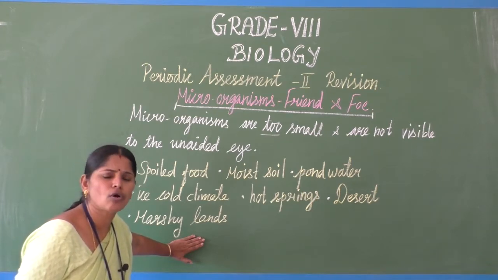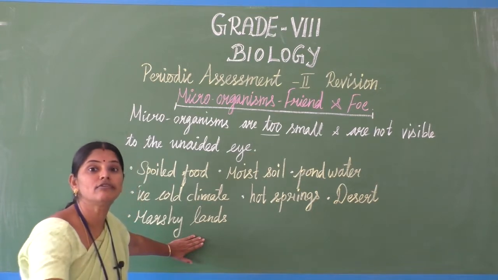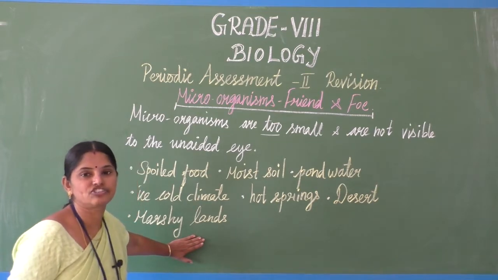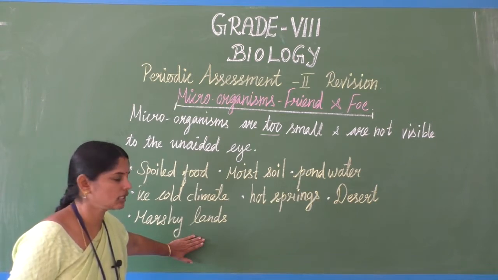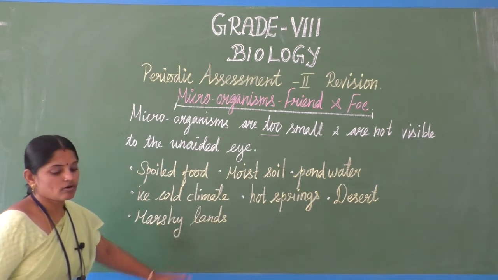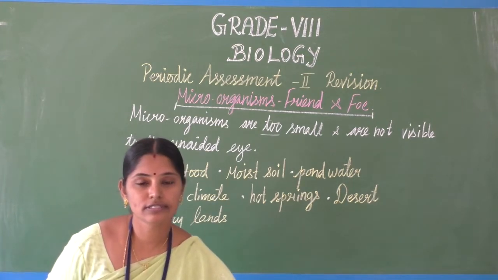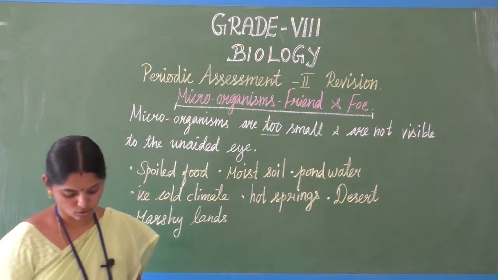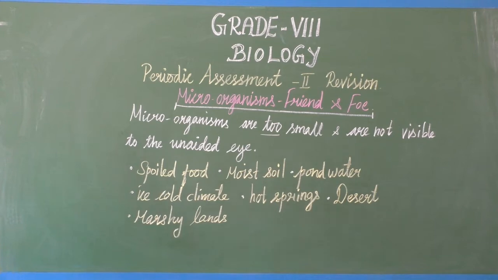So the microorganisms have the survival capacity to live in any climatic region in this world. Clear children? So I'll show you some kind of microorganisms which is on bread.